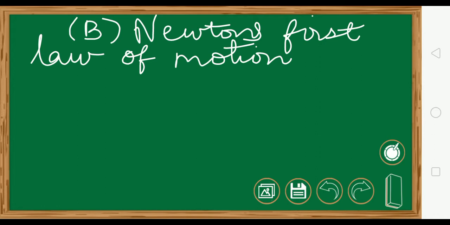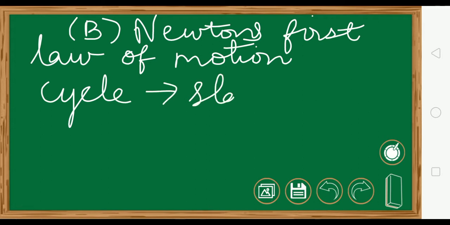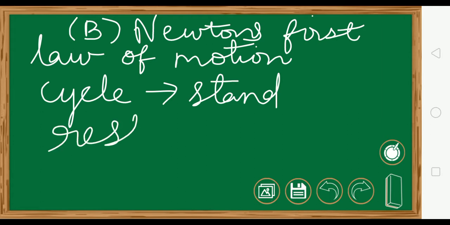For example, there is a cycle, and that is kept on the stand. It is not moving. So we will say that the cycle is at rest. Now this cycle will continue to be at rest until and unless somebody pushes it or starts pedaling it.